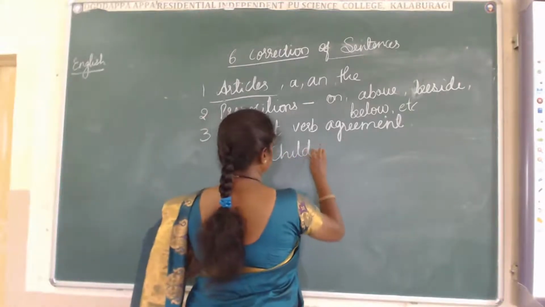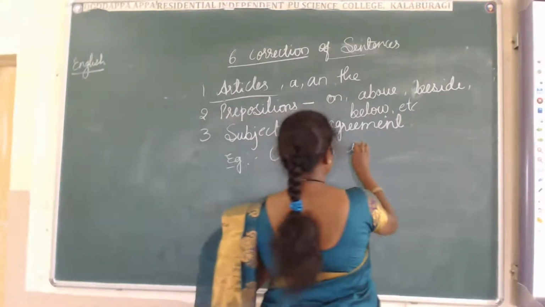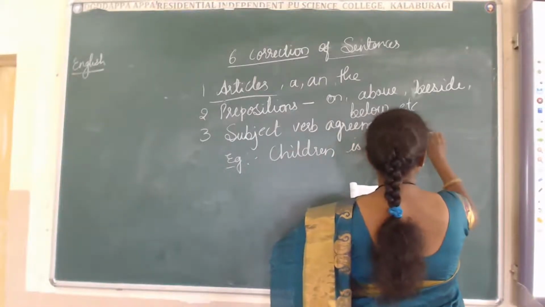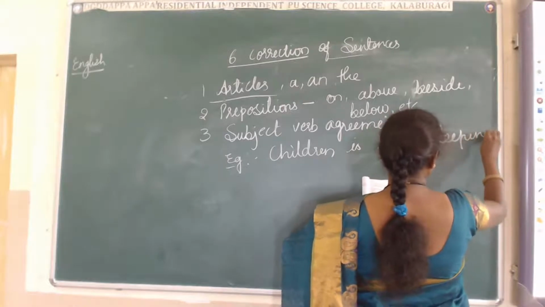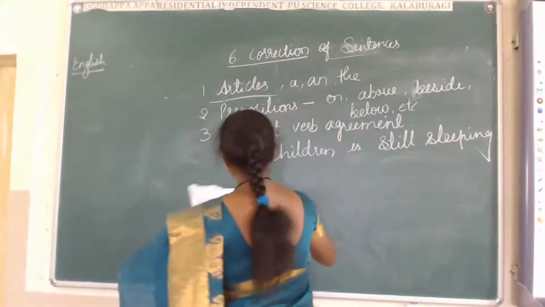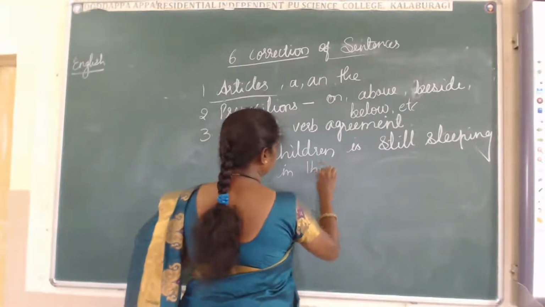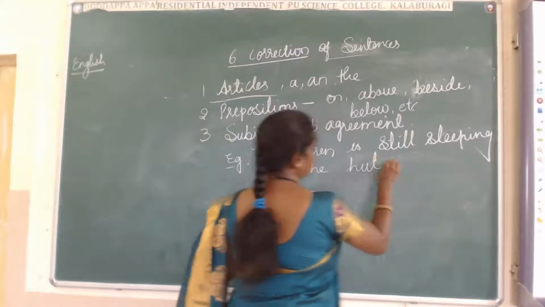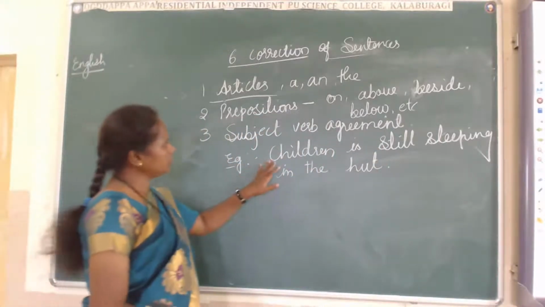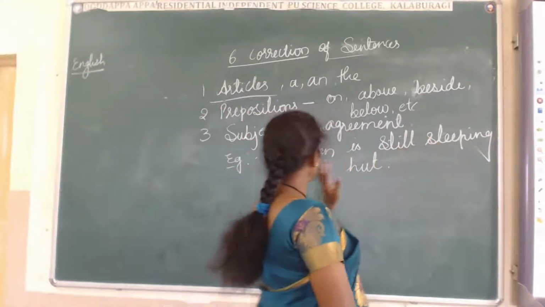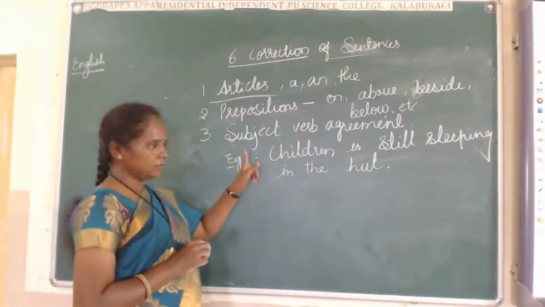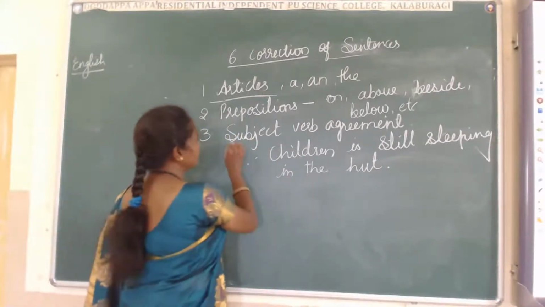Children is still sleeping in the hut. See, John is still sleeping in the hut. This is a sentence. What is this for? Subject and verb.